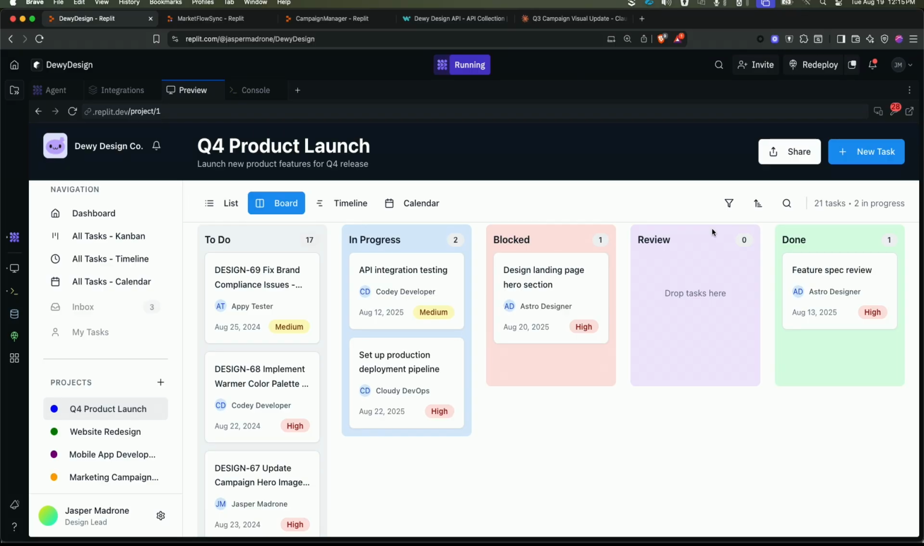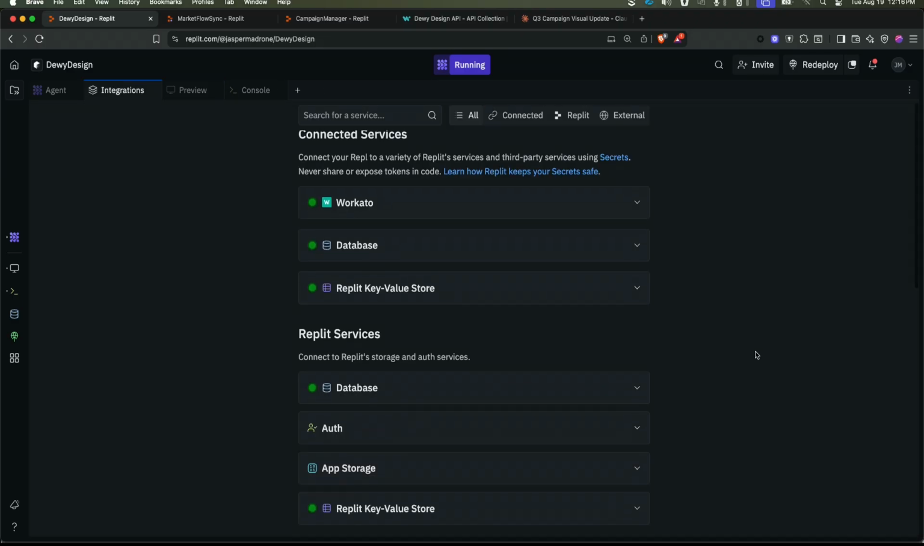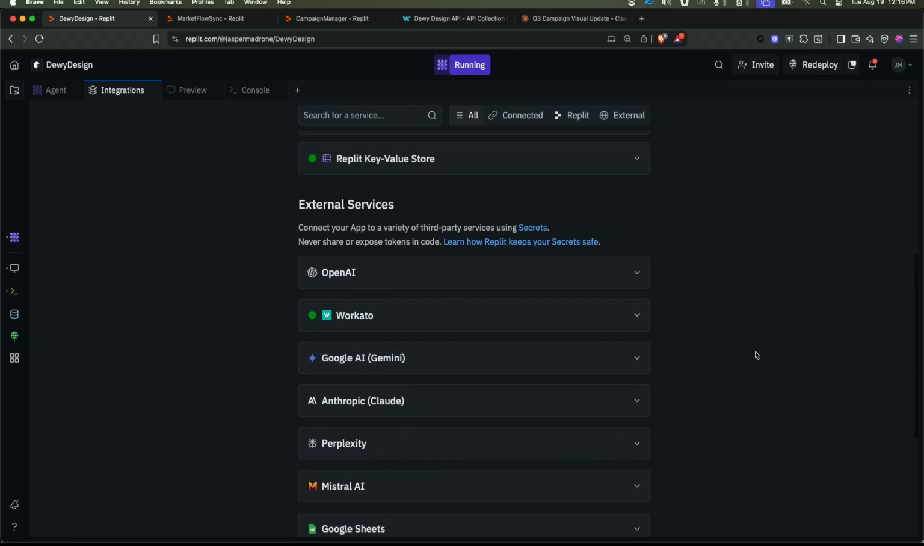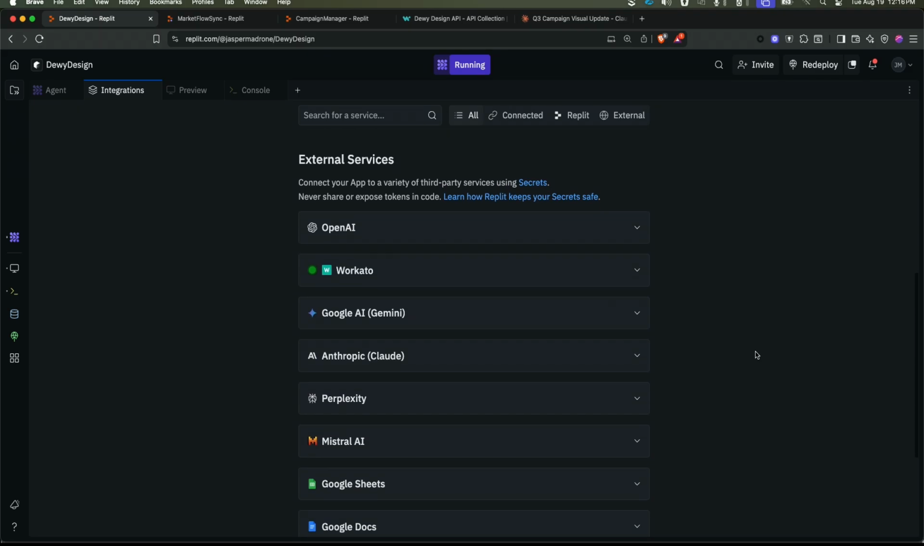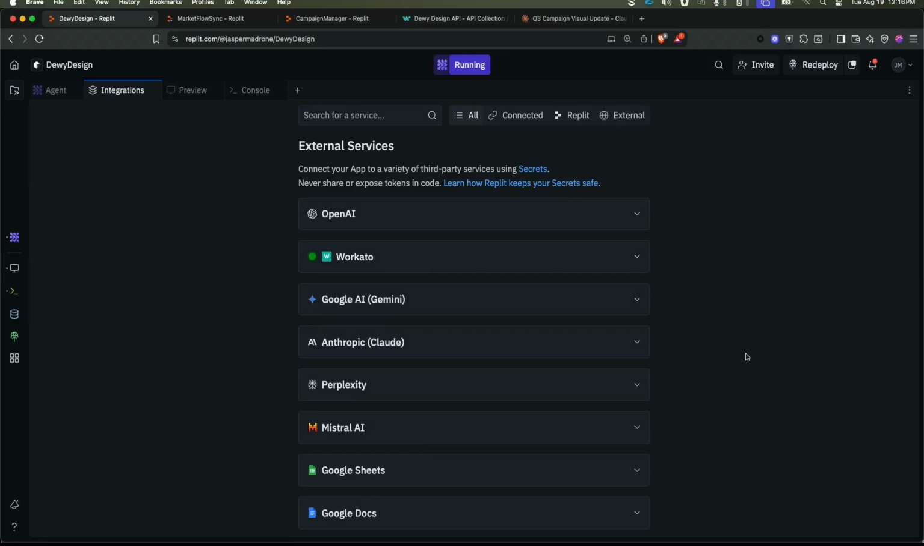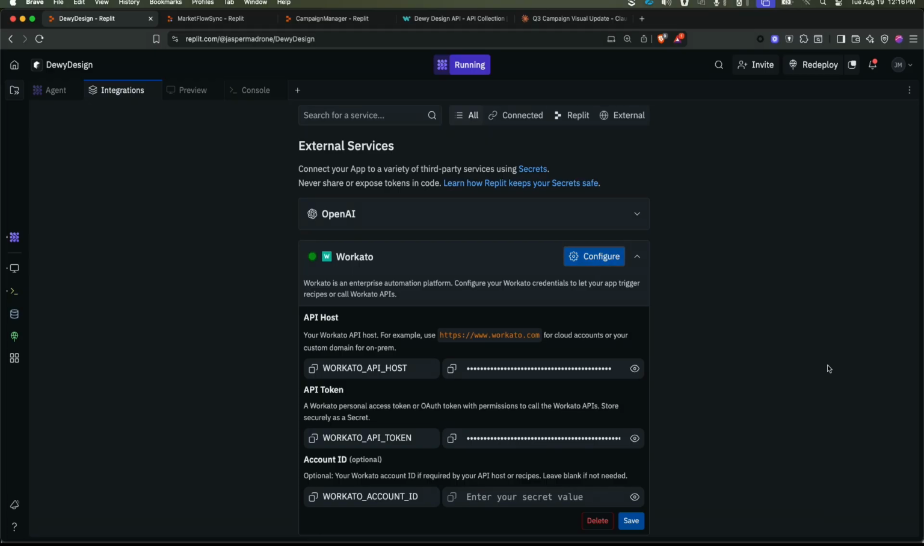How do we use Workato to connect those things together? Yeah, so I'm excited to talk about a new integration, actually, that we built with Replit. Here on the Replit Integrations tab, we can see Workato is a new external service that we can connect directly into Replit next to all the other tools that you would use to build your Replit app. And we can open that up, configure it, and it's super fast. You just put in your host, your API token. Replit stores those things securely as environment variables.